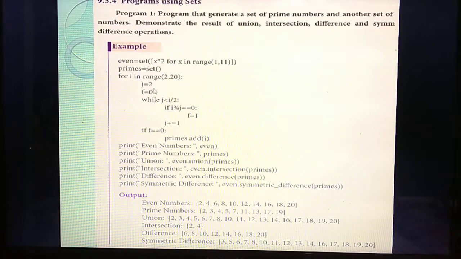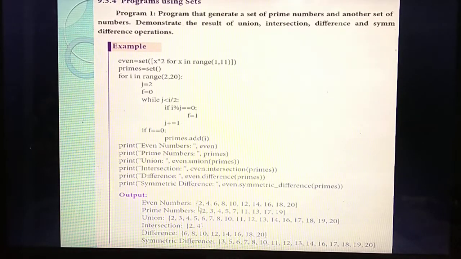Then this is the formula. The value of j runs while it is less than i divided by 2. Then another condition: if you divide and get the remainder 0, then the value of f becomes 1, and the value of j is incremented by 1. The value will get added to this prime set if the value of f is equal to 0. Understand? Now you run the program.